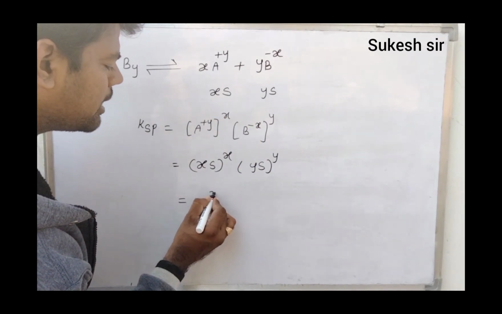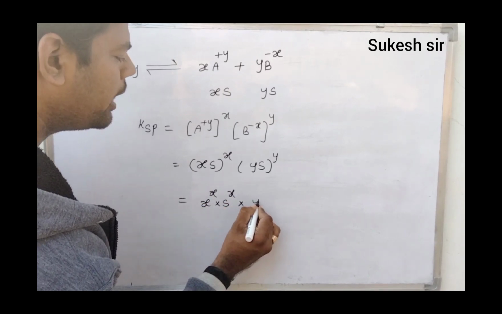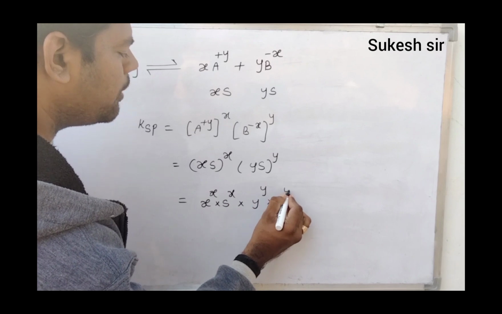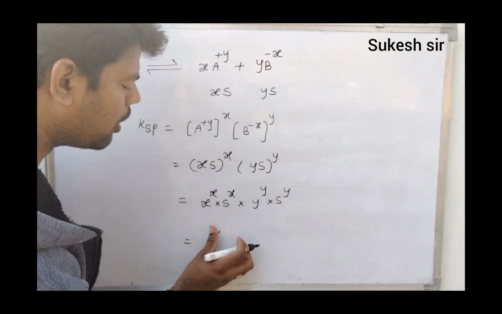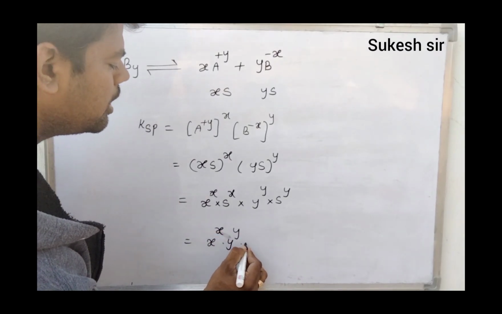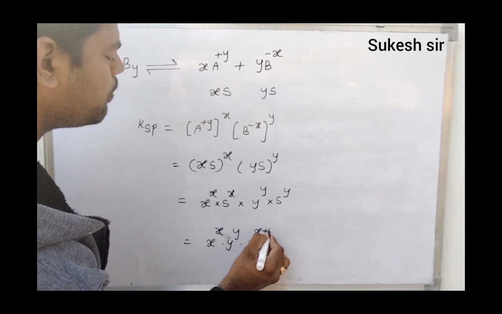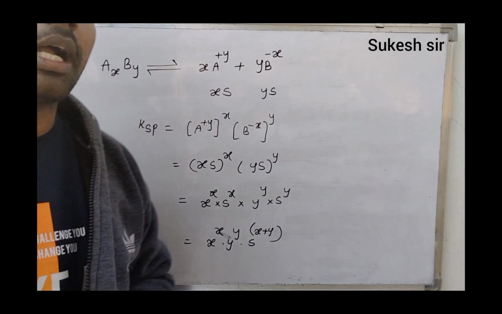X to the power of X and S to the power of X into Y to the power of Y into S to the power of Y. Then you write it as X to the power of X into Y to the power of Y into S to the power of X plus Y. This is the solubility product for the AxBy type of salt, friends.